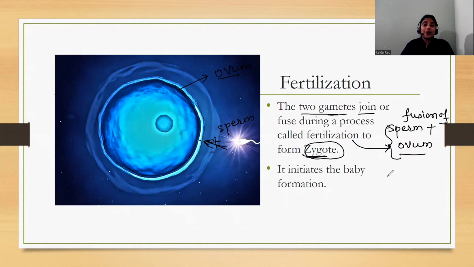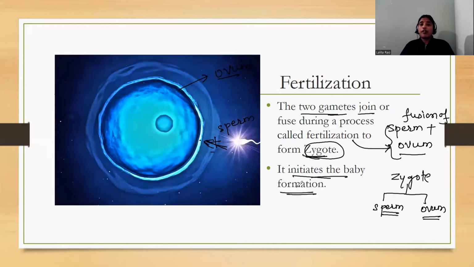So this zygote contains a male cell, that is the sperm cell, and also the ovum cell. So one male cell and one female cell. This is called fertilization, and after fertilization, it initiates the baby formation.